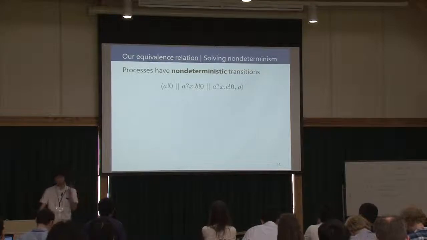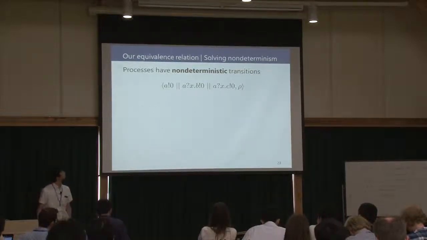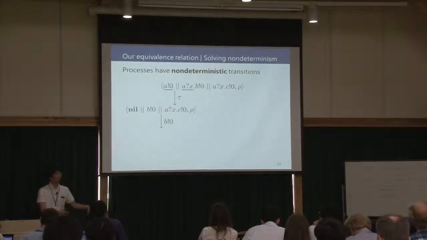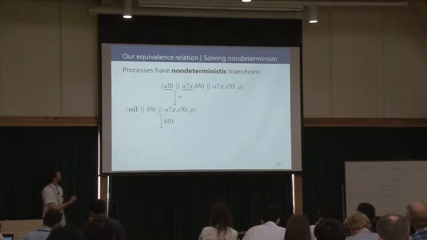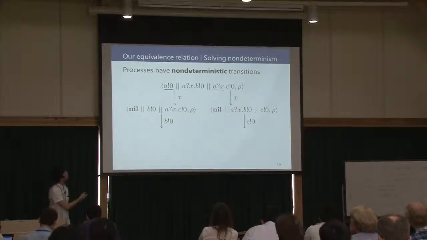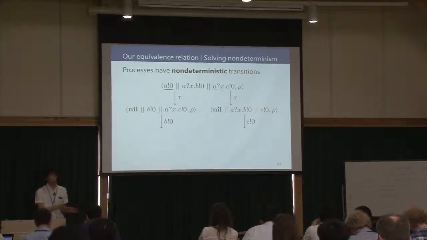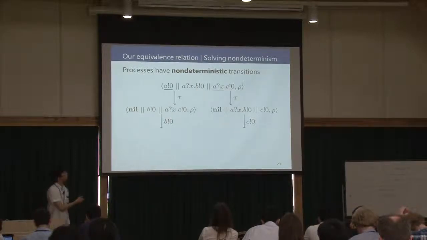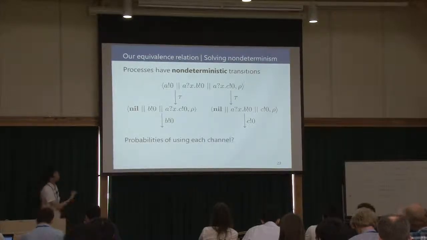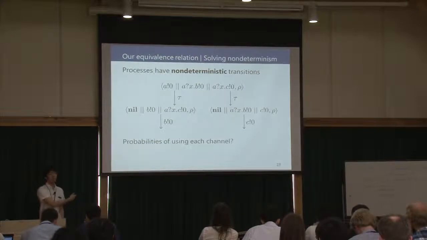There are two non-deterministic choices. First, if the left and the middle sub-processes communicate, then after that, this process can use channel D. And otherwise, if the left and the right sub-processes communicate, then channel C can be used. In such a situation, how should we define the probabilities of using each channel, D and C?